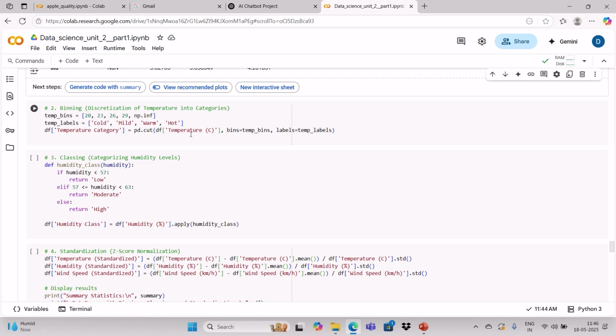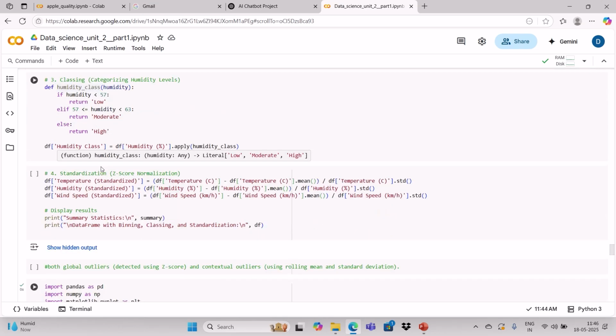You have to write the column you want to discretize, this column name you have to write, and there are two arguments, one is the bins argument, one is the labels argument. You pass the boundary values into the bins argument, and whatever categories you want to give, you pass through the labels. So this is about binning. Binning is the same as the discretization I discussed in the last class.